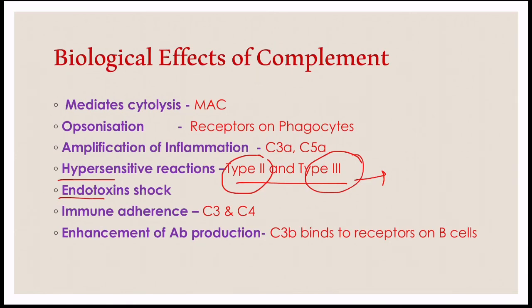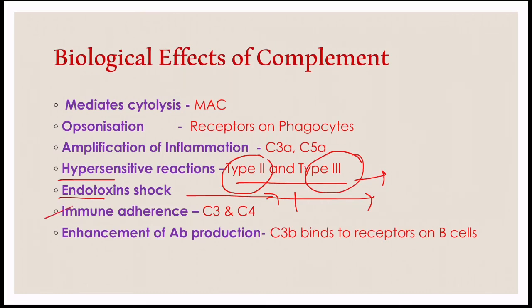But when these endotoxins activate the alternative pathway, it leads to C3 fixation and the adherence of platelets. When these endotoxins fix the complement by the alternative pathway, it leads to intravascular coagulation that finally leads to the shock, which is called the endotoxic shock syndrome.